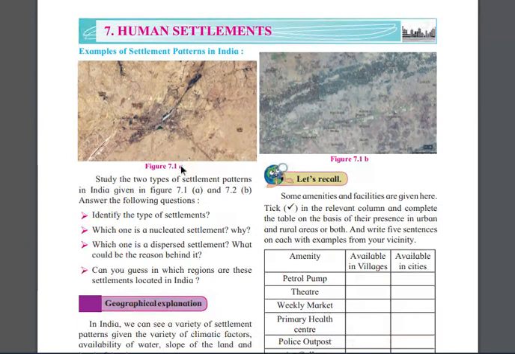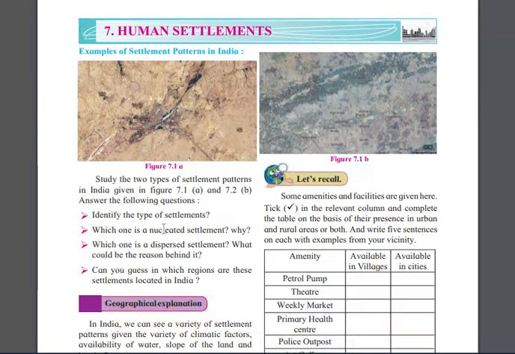If I talk about 7.1b, it is more and more a sparse area, where people are living far away. When the people are living near each other, it is called concentrated, and when the people are living far away, it is called sparse.